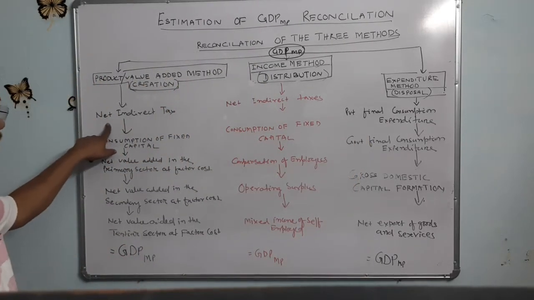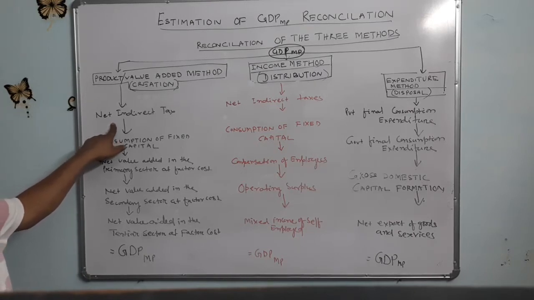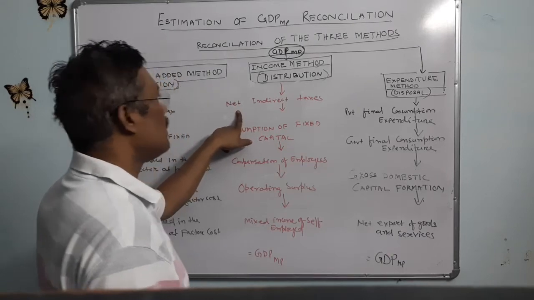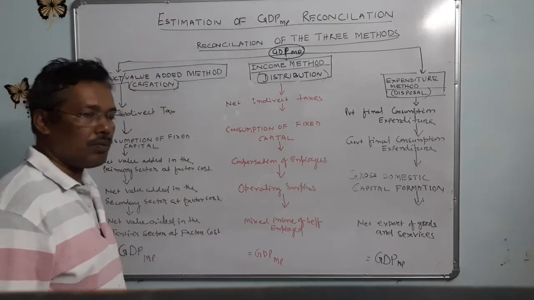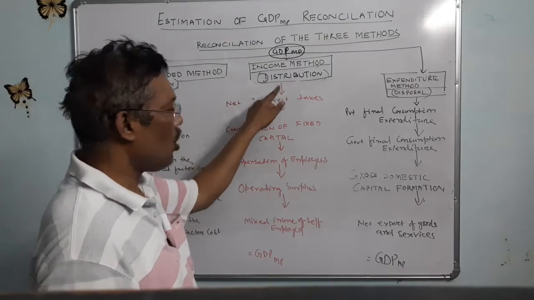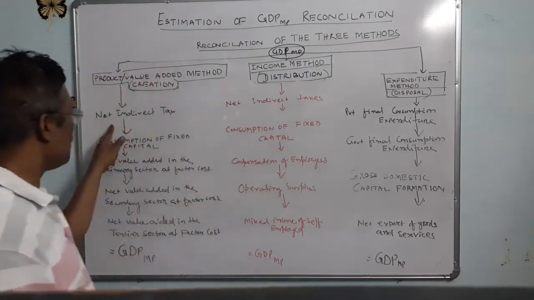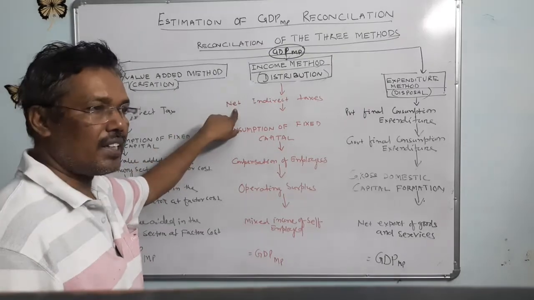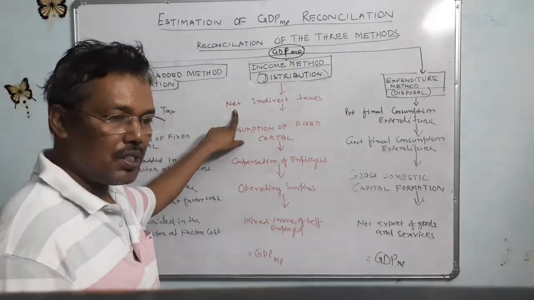Net indirect taxes appear in the value added or product method and in the income method, because net indirect taxes is indirect taxes minus subsidies.